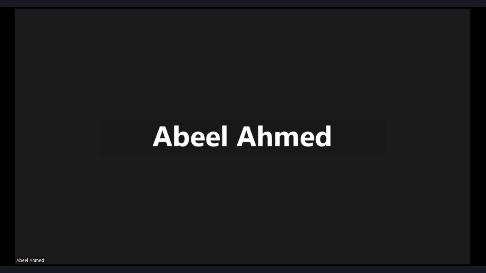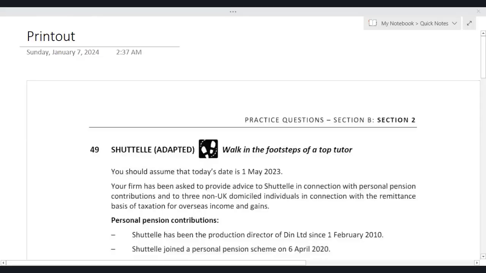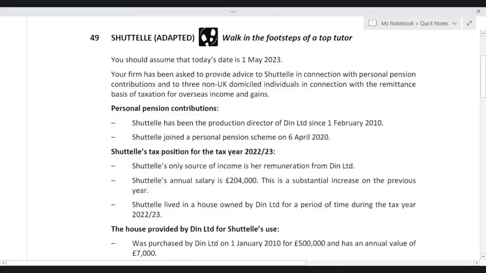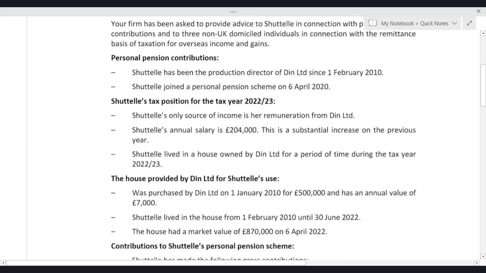Let me share the question with you. Just a minute. The name of the question is Shuttle. Basically, in this question, we will be practicing calculation of income tax liability.